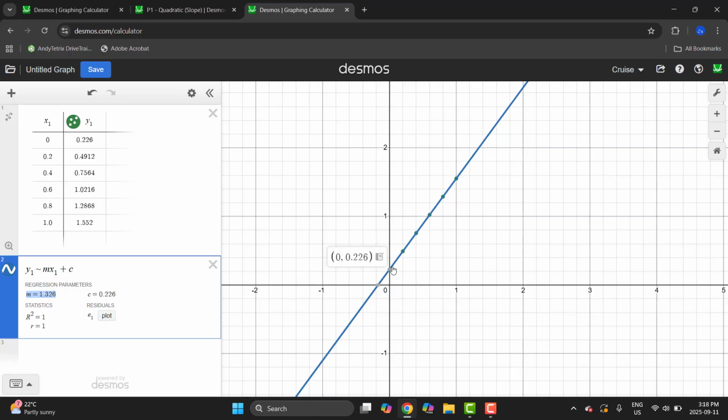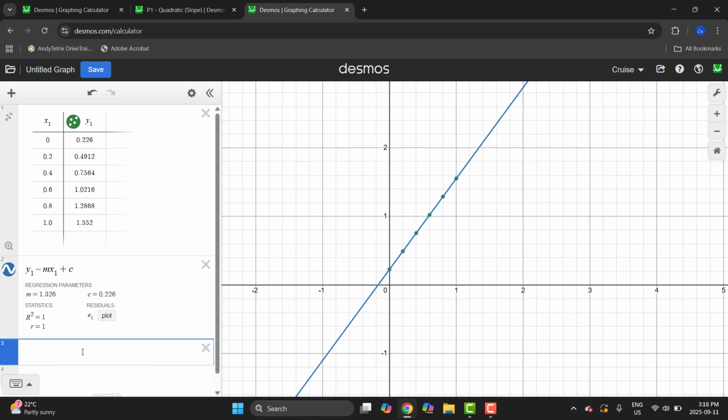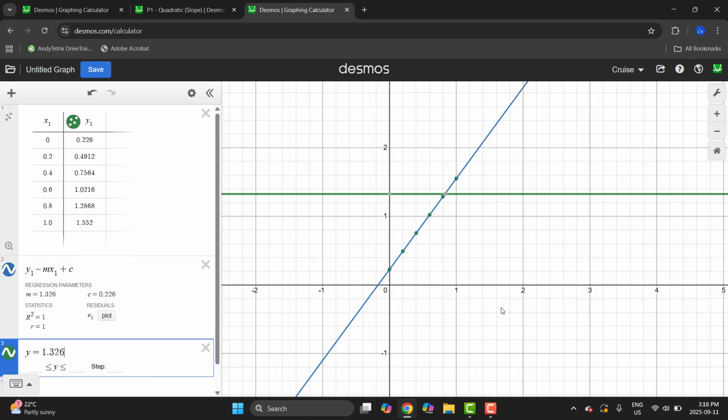Because we have a linear relationship here for the velocity time graph, we must have a uniform acceleration value on our acceleration time graph. So if I take this graph and use its slope value, I can plug in one more equation here. I'll just set it equal to y equals 1.326. And that green line that pops up would be our acceleration time graph line, because we know that our relationships provide a relationship between displacement to velocity, but also velocity to acceleration.